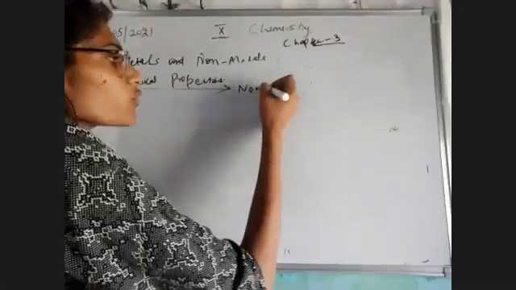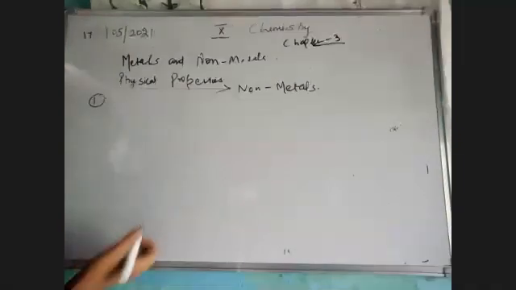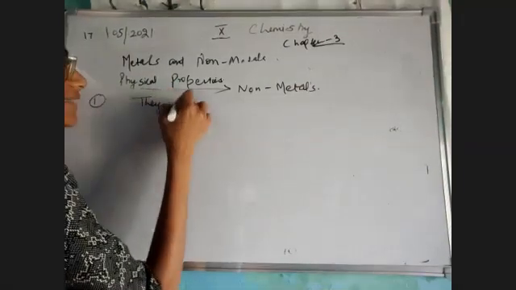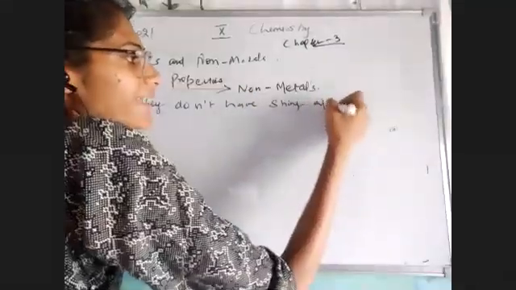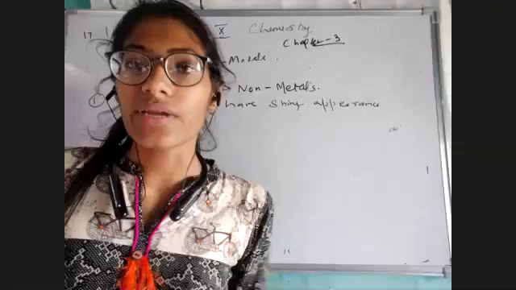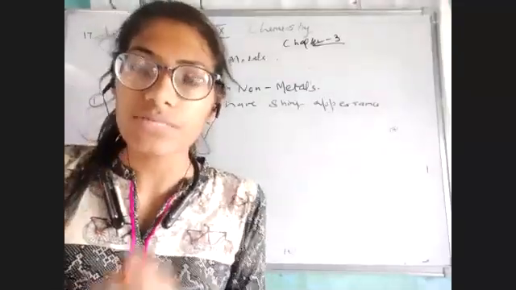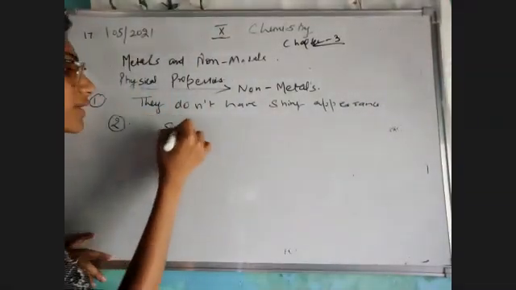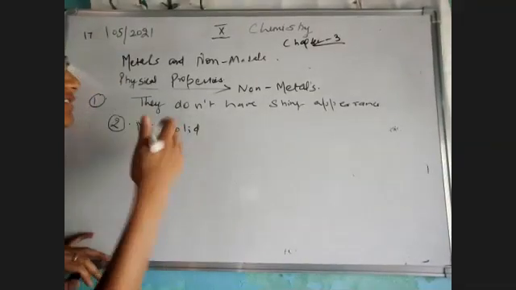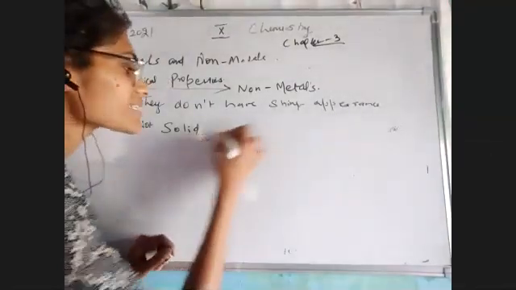We will see how non-metals are totally different from metals. So the first point is they do not have any shiny appearance. As it is a non-metal, that means it does not have any kind of property which a metal has. ये बिल्कुल opposite है उससे, तो सारी properties would be different. Okay. The second point is they are not even solid. Being hard is a far-away thing. अगर वो solid ही नहीं है तो they are not even hard, है ना? They are mostly gases in nature.